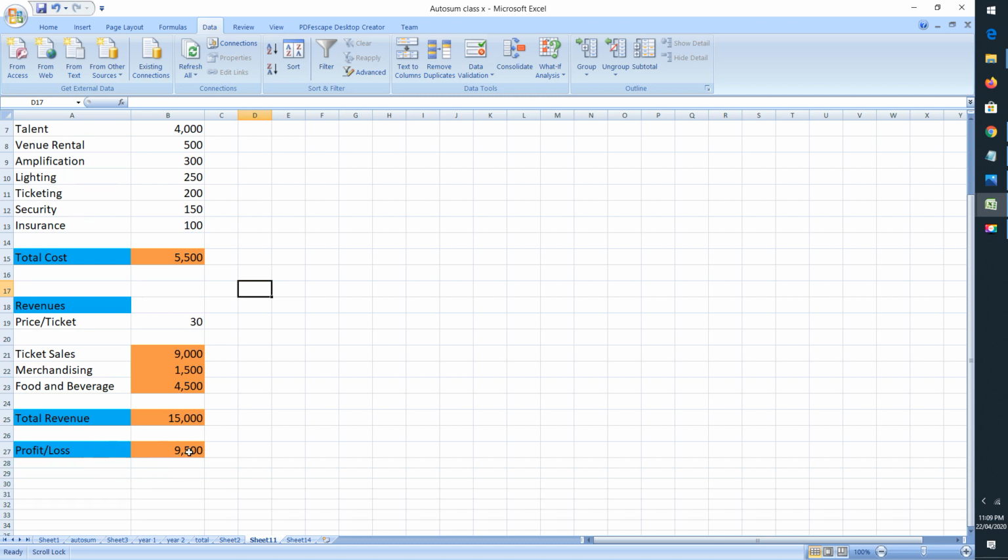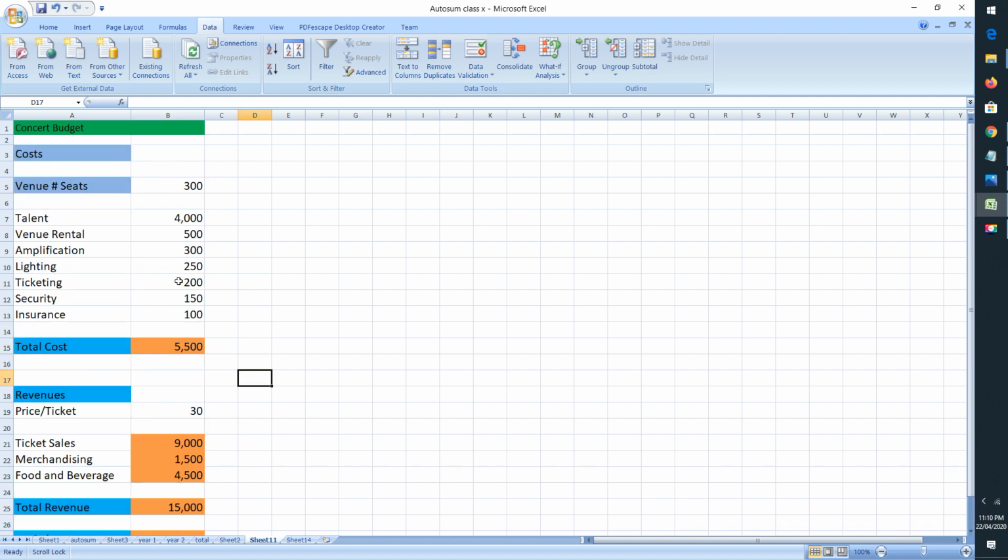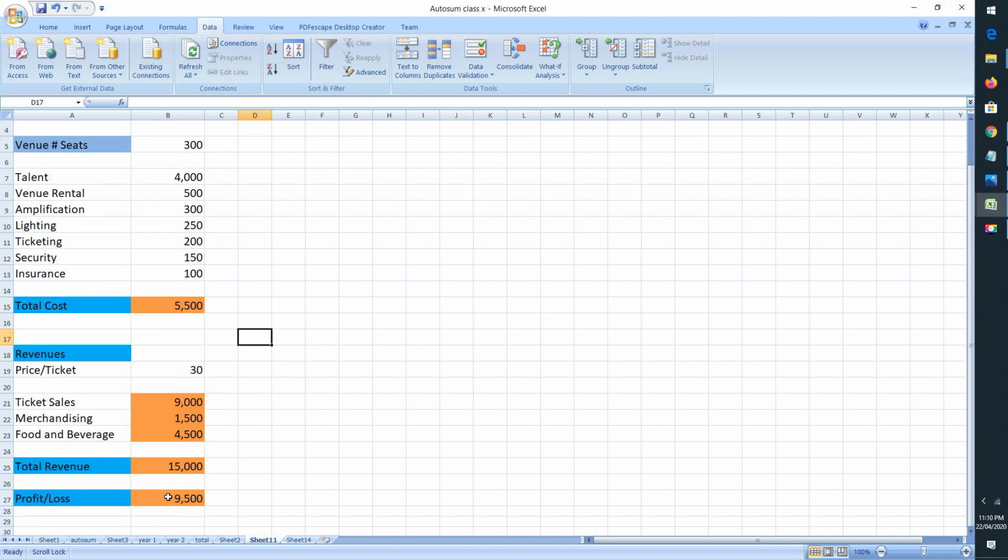Now let us say I want to increase this profit. I want that the profit should be 15,000, or let us say I want to increase it to 18,000. Then what all changes shall I make in either the cost of the item, whether I should reduce some cost or I shall increase some of the cost, and then I shall see how I can generate more revenue, and then calculate the total profit or loss. So for this thing we have actually a term called what-if analysis.